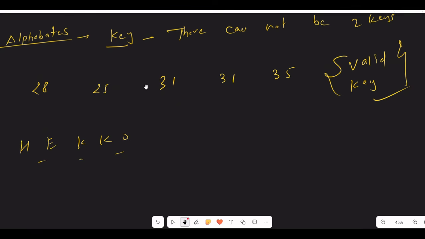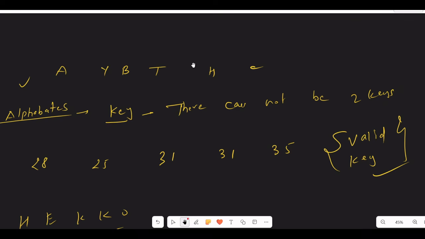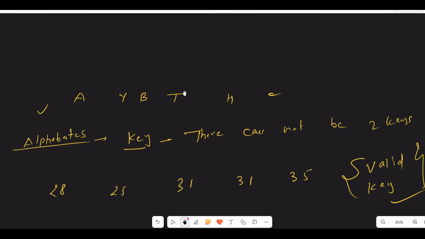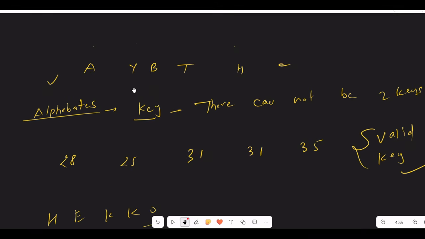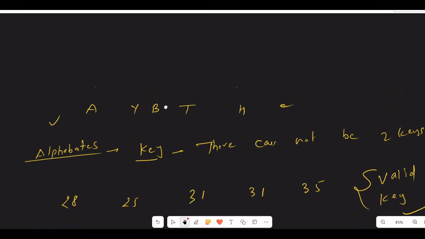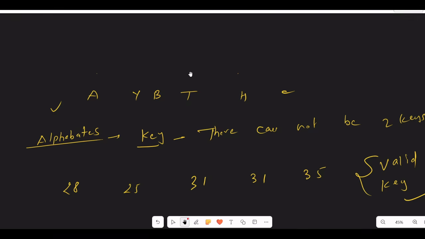To find a valid key, there is a code given, and from this code only we will have one key. Either A can be the key, Y can be the key, B can be the key, T can be the key, H can be the key, or C can be the key. When we are finding the key, if the key is valid, it should lie within the range. This thing we need to interpret.